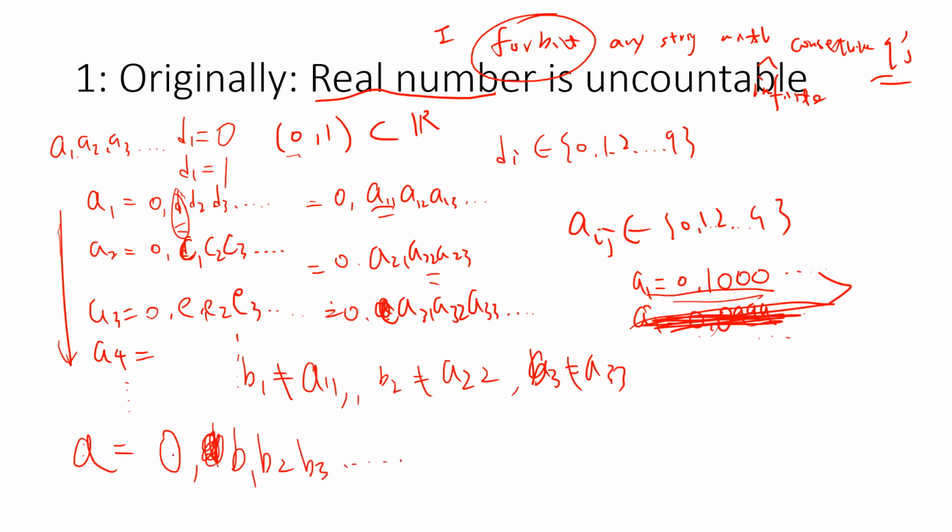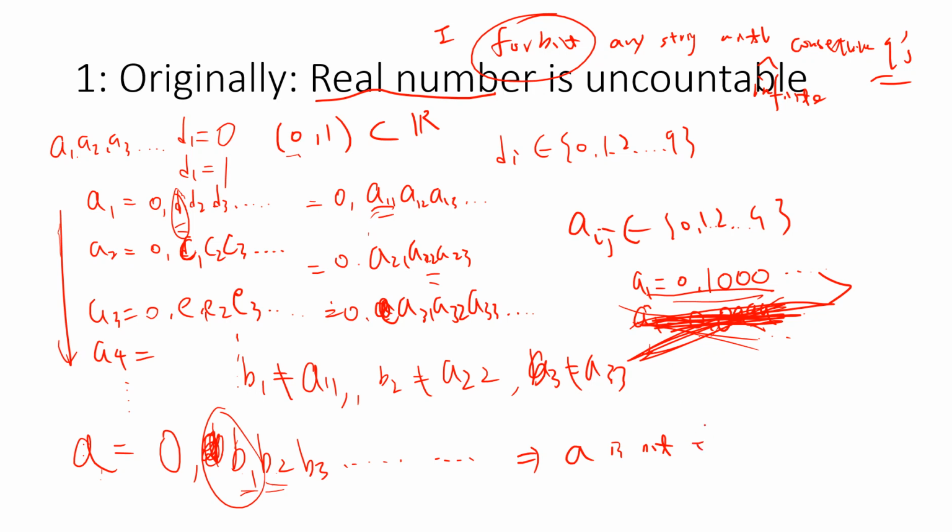So the idea is that you see, since a is different from a1 at the first digit, and we already omitted the double representation situation, a is different from a1. For the same reason, b2 is different from a22, so a is different from a2. a is different from a3, right? So by construction, a is not the same as any ai.